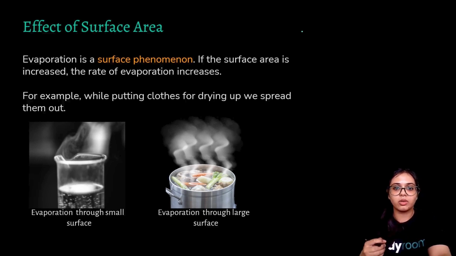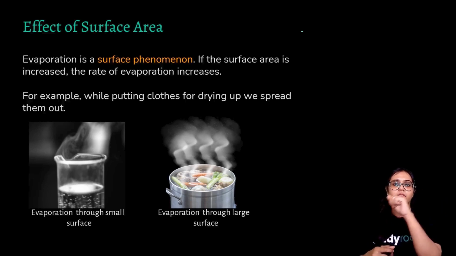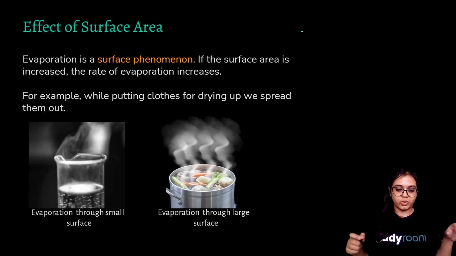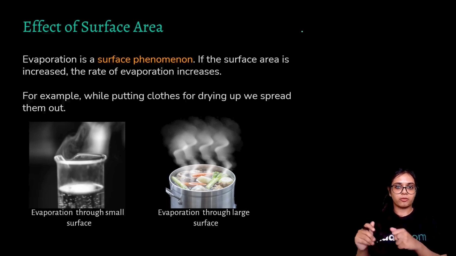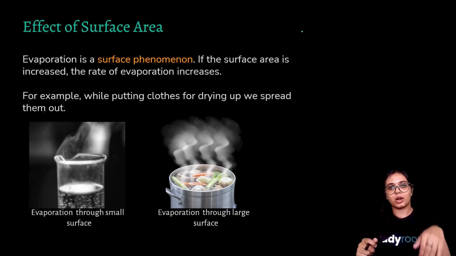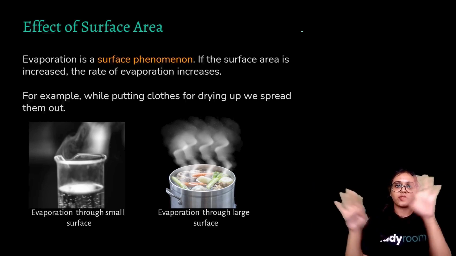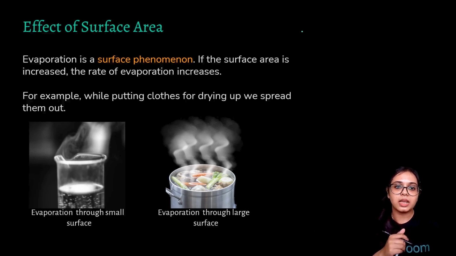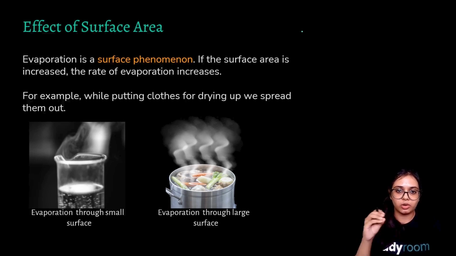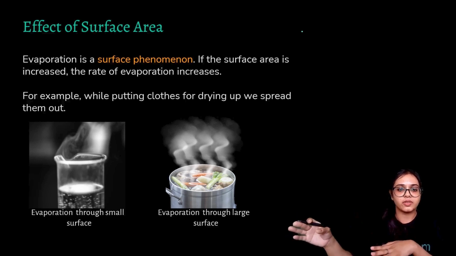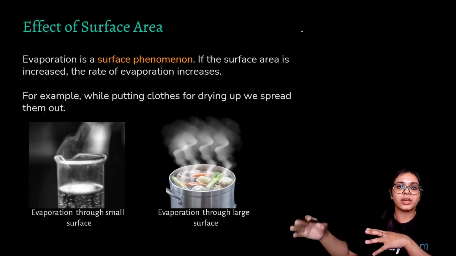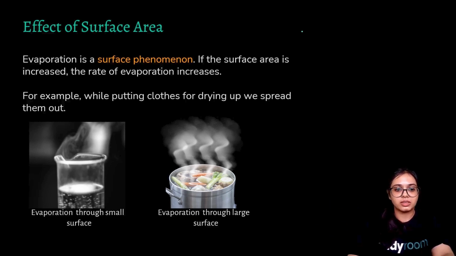For example, while putting clothes out to dry, we spread them out. Yes, this is another very important thing to remember. You can do this at home. You can take a piece of wet cloth and just hang it on the rope, or you can take another piece of cloth and spread it out as far as you can. In the spread out wet cloth, the water will evaporate more easily compared to the one which is not spread, because again it is getting more surface area, so more particles of water get the opportunity to be converted into the gaseous state.